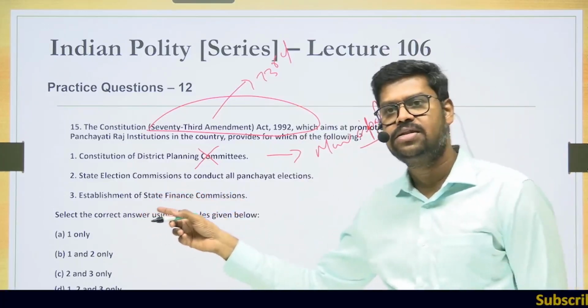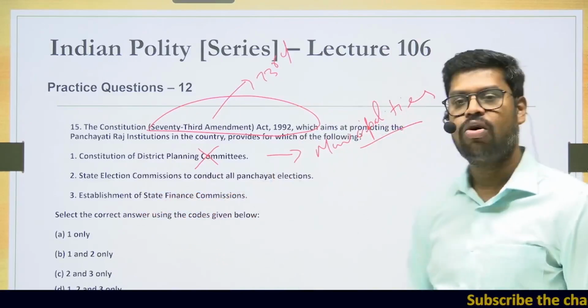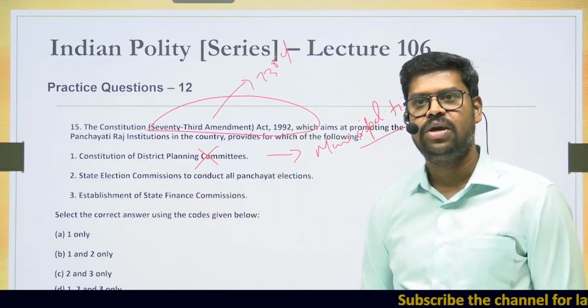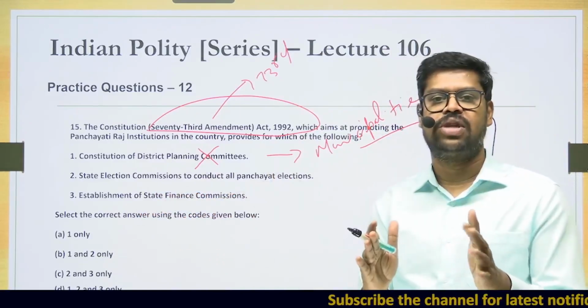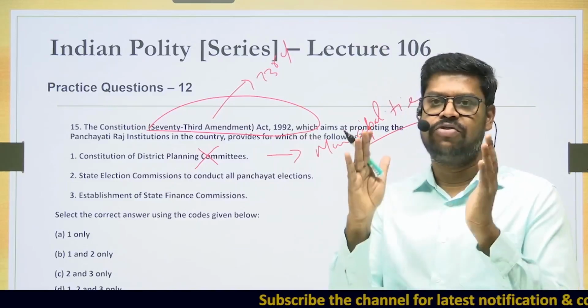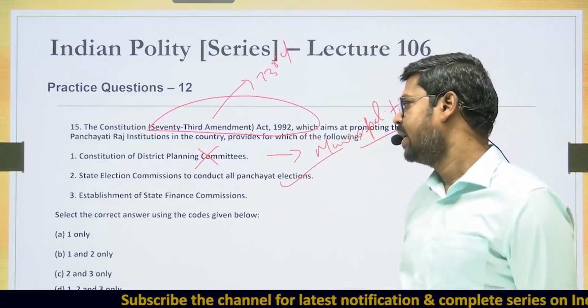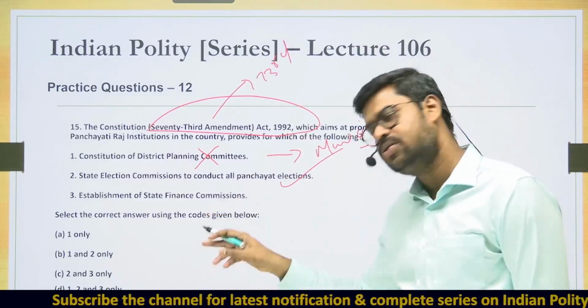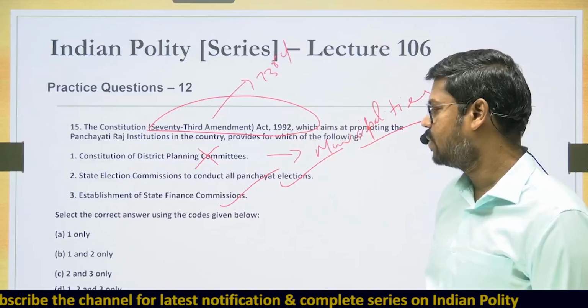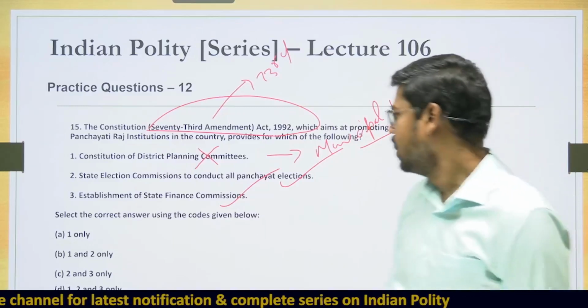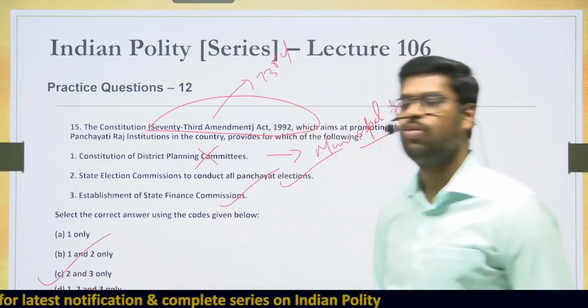The next thing is the State Election Commission to conduct all the Panchayat elections. Is it true? Yes. The 73rd Constitutional Amendment Act has provided for a system of State Election Commission, in fact, to carry out election to the Panchayats. Establishment of State Finance Commission is also allowed under the 73rd Constitutional Amendment Act. So, therefore, what is the answer? The right answer is option 2 and 3 only.